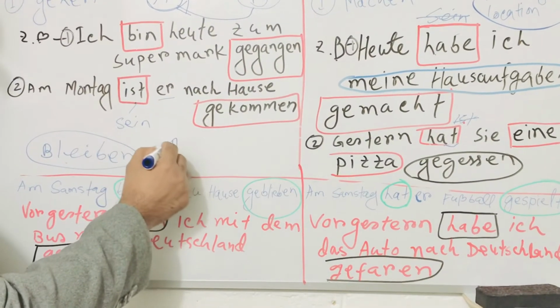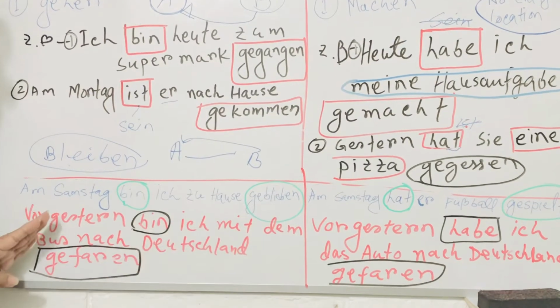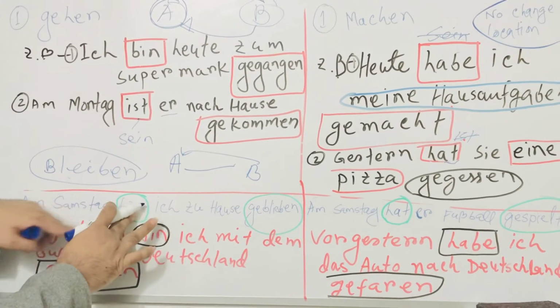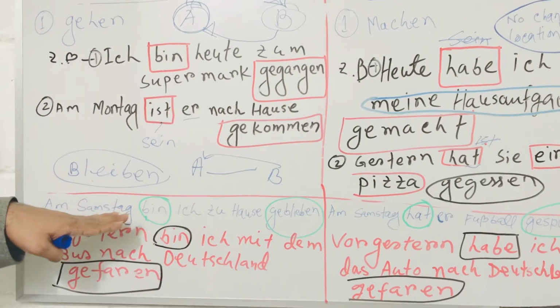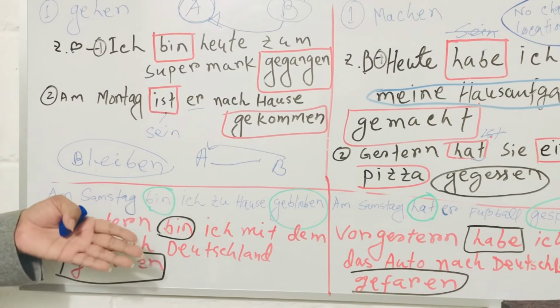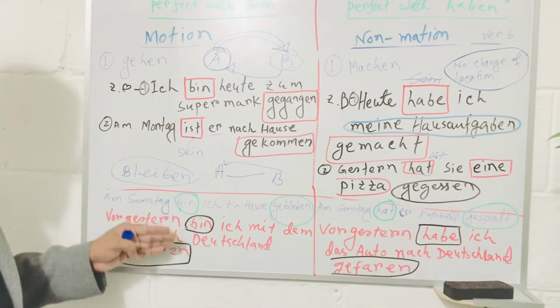I am not going from place A to B or B to A. I am not changing my location, but I am using bin.